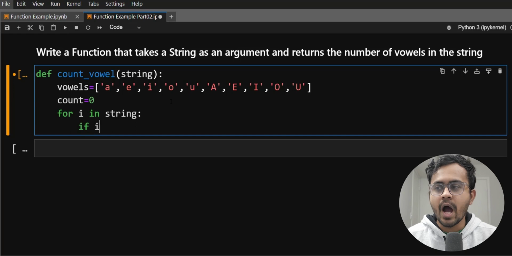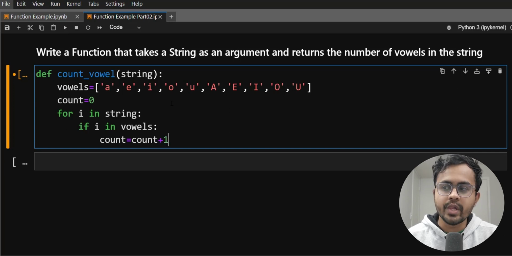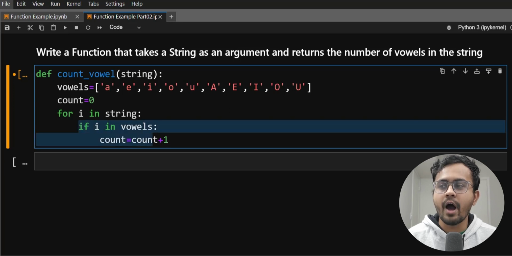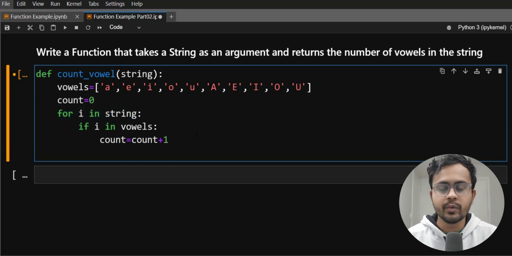Now here guys, out of all the string, we need to look at the vowels. So we need to assign a condition like if i in vowels, then follow the formula which says count = count + 1. So every single time count will have 1 increment based on the condition that we have vowels inside our string. Cool. Now what do we want finally? We want the number of vowels. That means we want to return the count variable here.